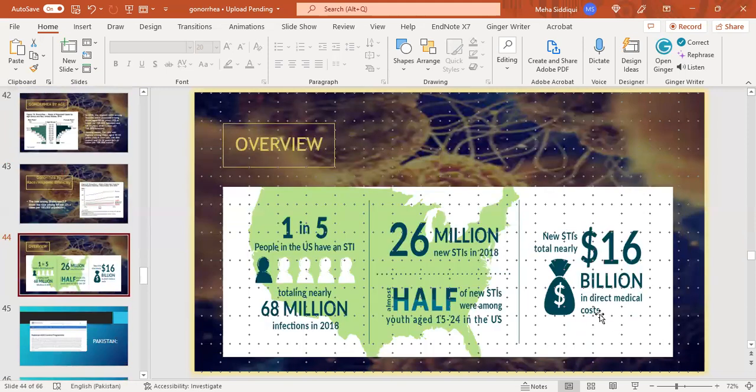And this is the overview: 1 in 5 people in the US have an STI. We have seen that the US is where people with Neisseria gonorrhoeae are more prevalent, with nearing 68 million infections in 2018 and 26 million new STIs in 2018, and almost half of these were among the 15 to 24 years age group. This is the medical cost spent on these infections, that is $16 billion in direct medical cost.